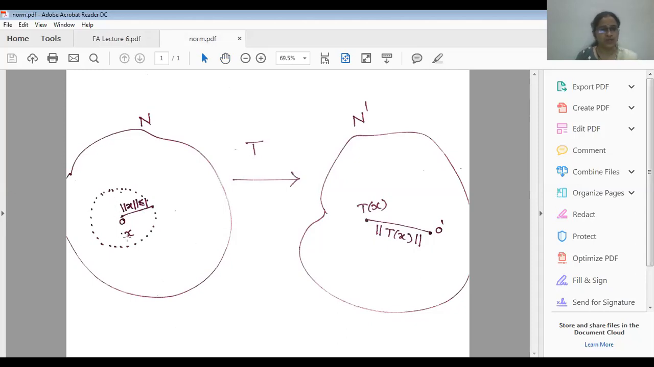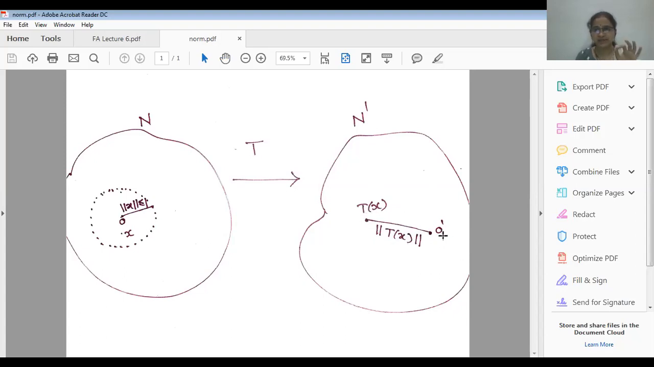Now, if I take an arbitrary point x in this unit sphere, then where will be the image T of x? The T image of this vector x must be a member of the codomain N dash. Let it be somewhere here, T of x. Then what is norm T of x giving us? Norm T of x is giving us the distance of this vector T of x from the origin. Now the origin, that is the additive identity of this vector space N dash, we have denoted by 0 dash. Here for the domain we have taken 0. Therefore, norm T of x is the distance of this T of x from the origin itself.